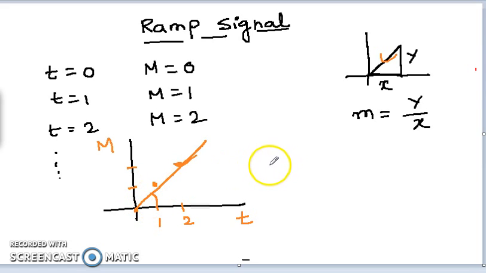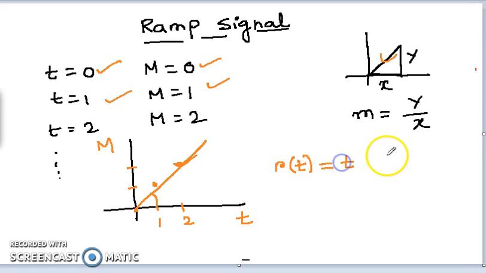The ramp signal which is having slope 1 is called unit ramp, and generally it is expressed with the signal r(t). So we can write that r(t) is the magnitude. So magnitude is equal to time. When t is 0, m is 0, t is 1, m is 1. So we can write the mathematical expression as r(t), that is the magnitude, is equal to t for t greater than or equal to 0. So this is the expression of a unit ramp.